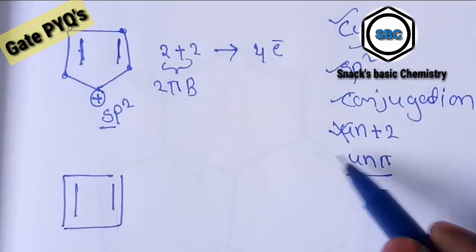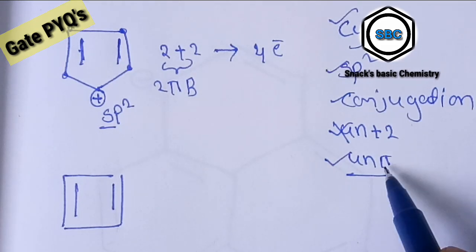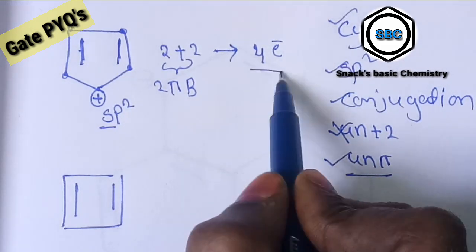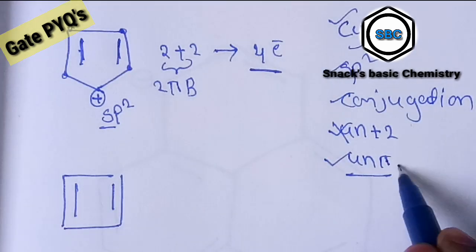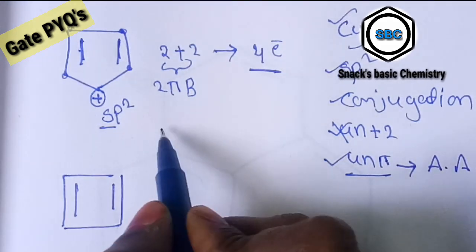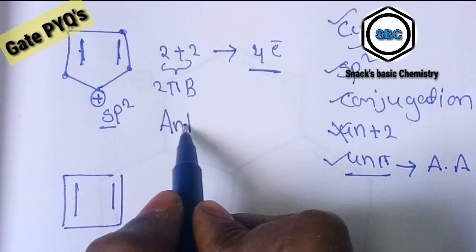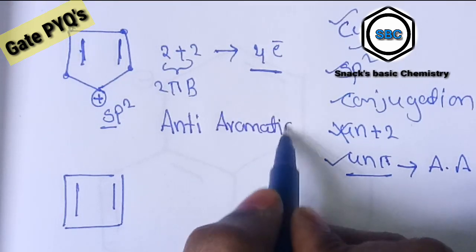This molecule follows the 4n pi electron system. Total electrons: 4. So it is an anti-aromatic compound.